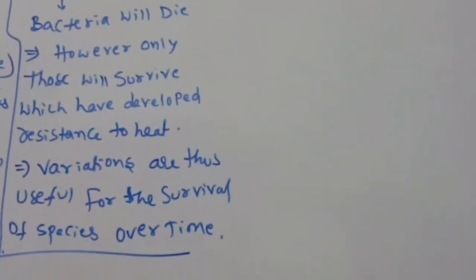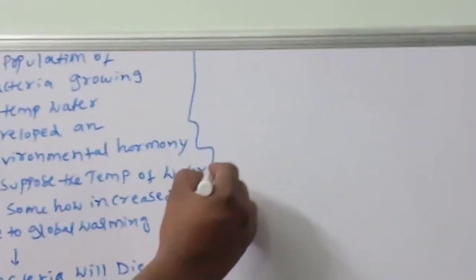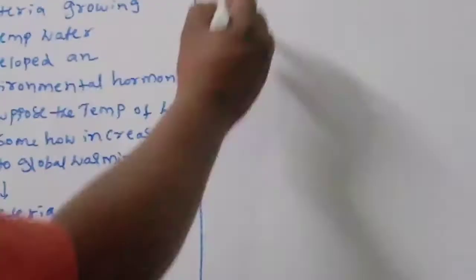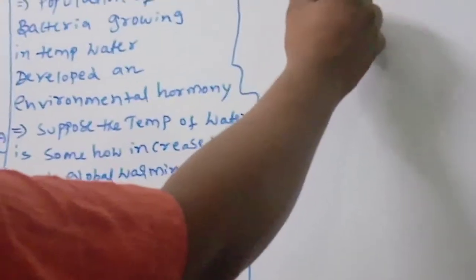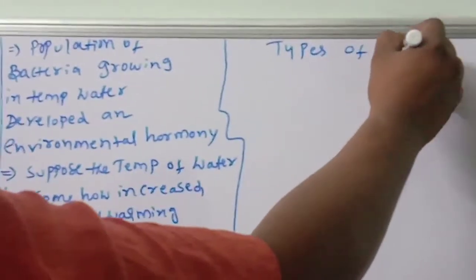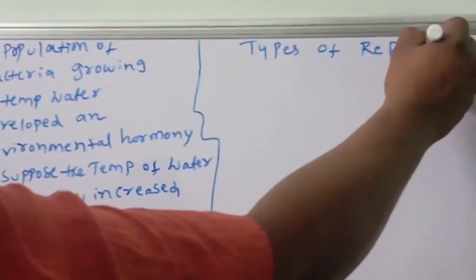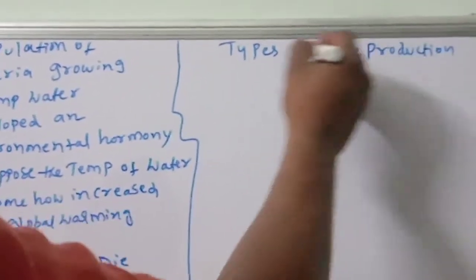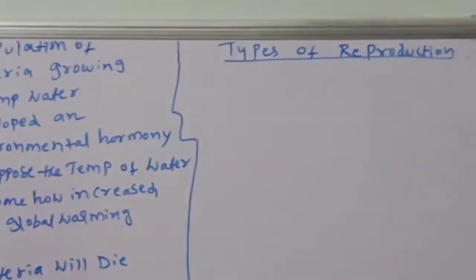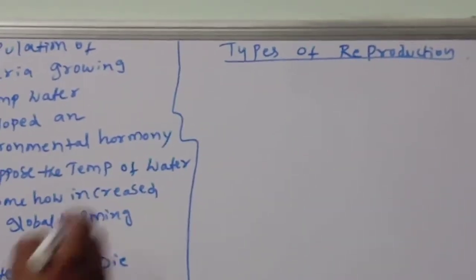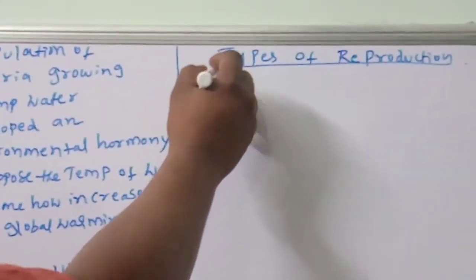Okay, now later we have to discuss the next concept. What is that? The types of reproduction. What are the types of reproduction? Living organisms reproduce in two ways.